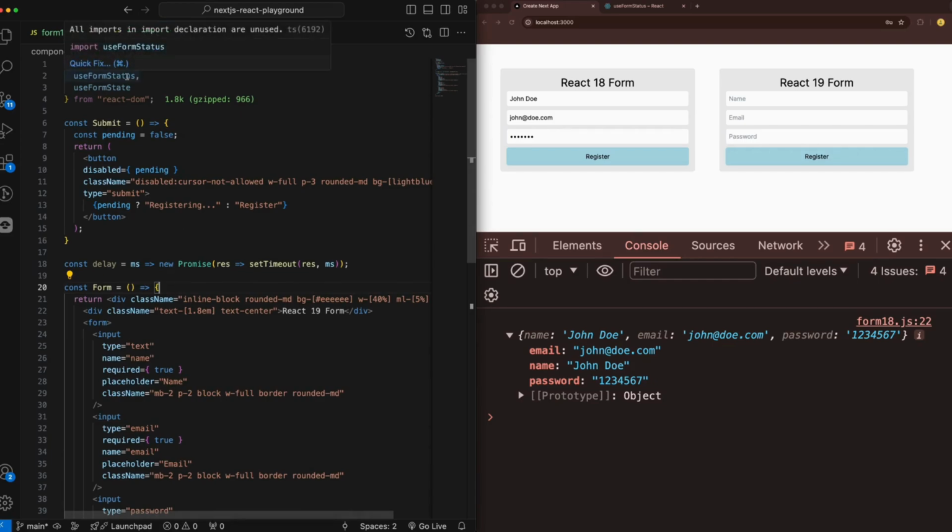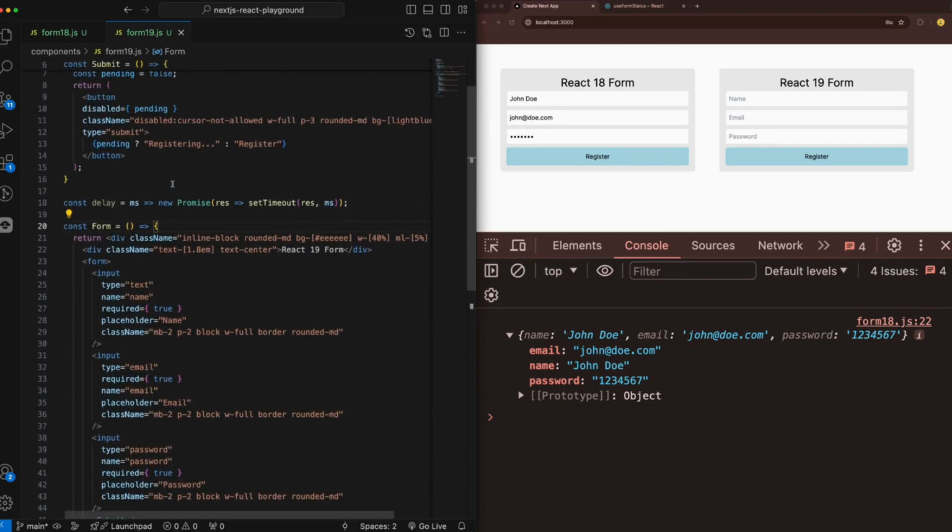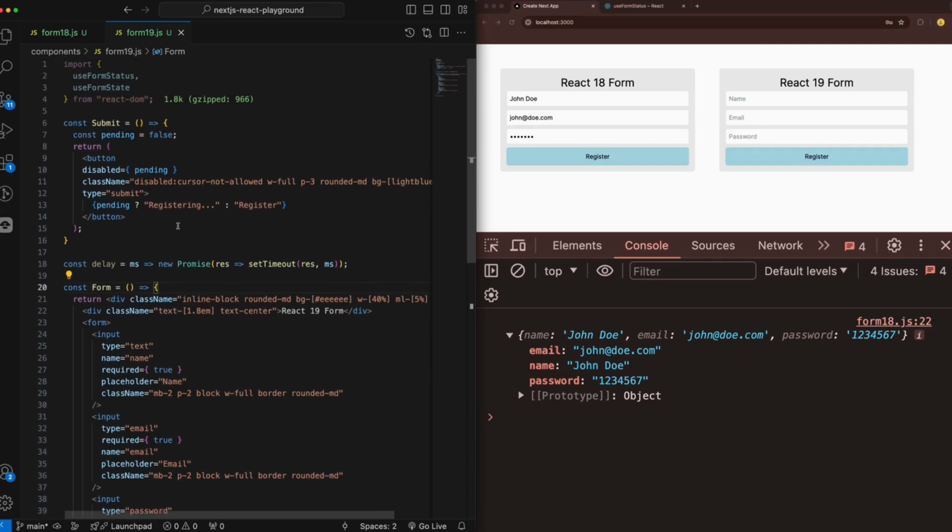And the form status is just gonna return back the status of the form, and it's gonna return some keys in there. You're gonna be able to see them too. Yeah. So let's try to create that and make use of these hooks, use form status and use form state.